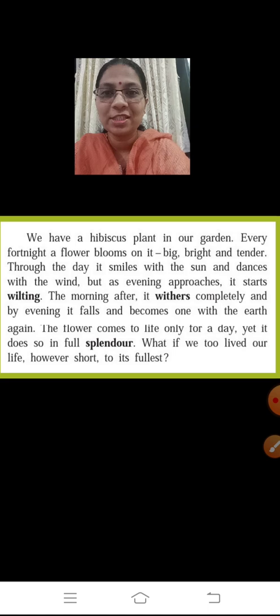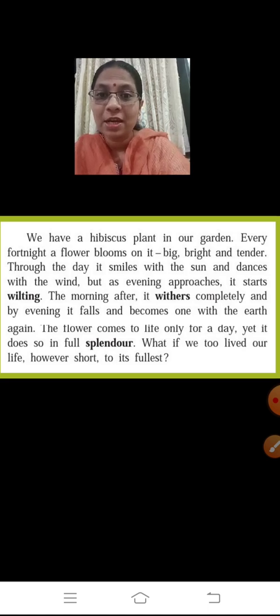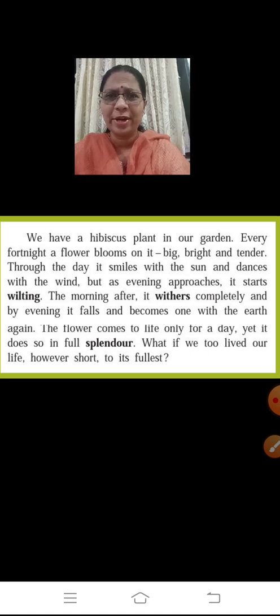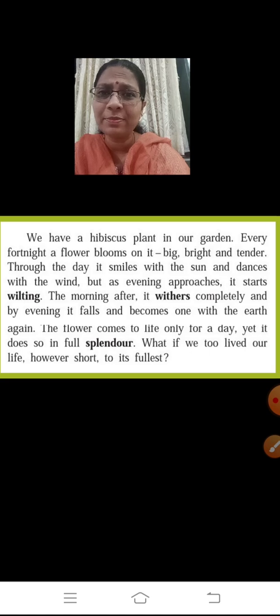So over here the author is giving us the example of a hibiscus plant, a flower, which has such a short lifetime, but still it lives to its fullest. Now how does it live to its fullest? It is blooming big, bright and tender, delicate. It has a big, bright color. Hibiscus flowers are available in many beautiful, bright colors, but they're tender. Now when it blooms after a fortnight.